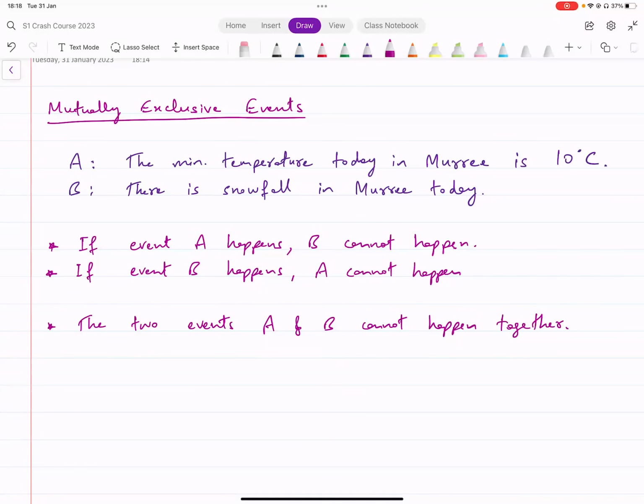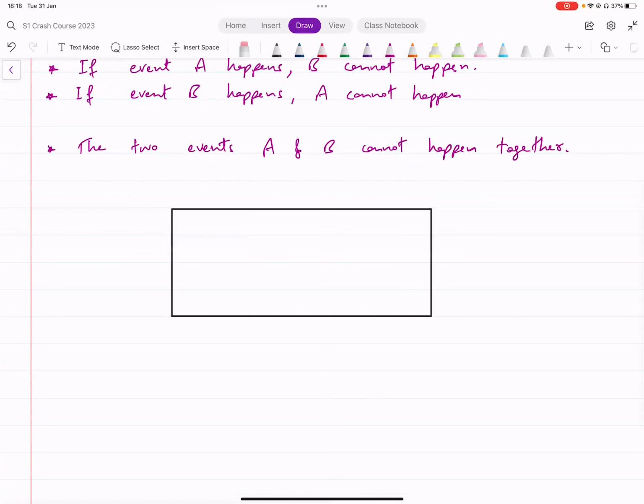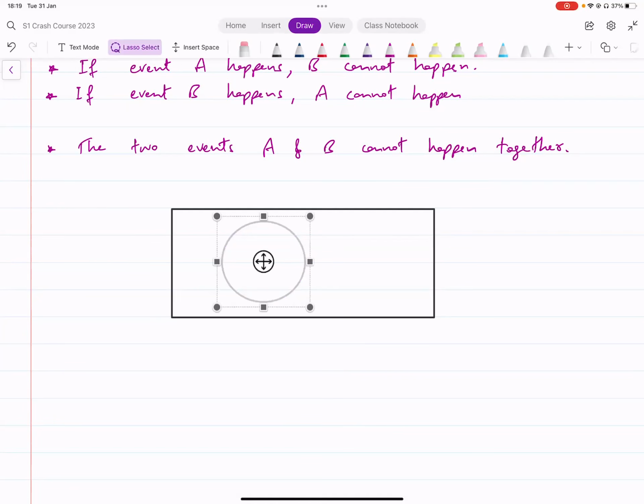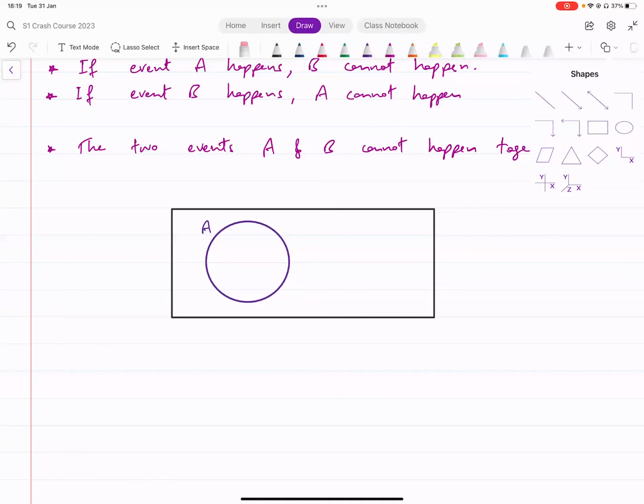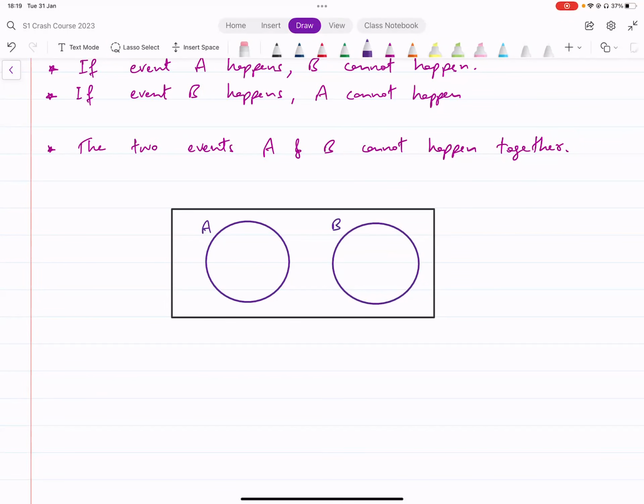All right. Now, if you were to think about this and draw a Venn diagram for this, what would these events look like on a Venn diagram? So if you have one circle for A, this is event A, let's say. All right. And you've got another circle here. And this is event B. Then if they're mutually exclusive, there's going to be nothing in common between them.